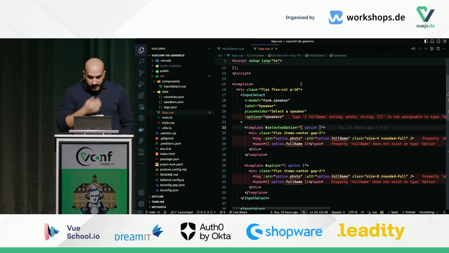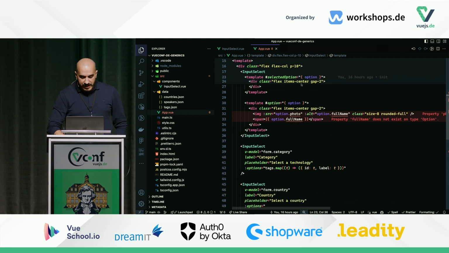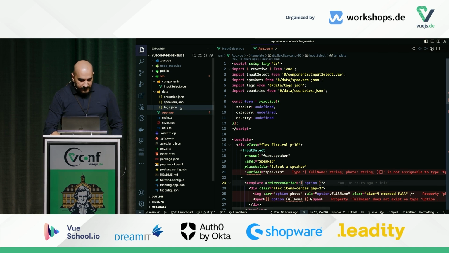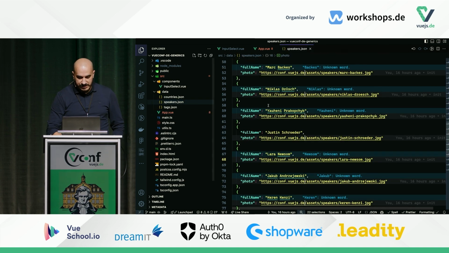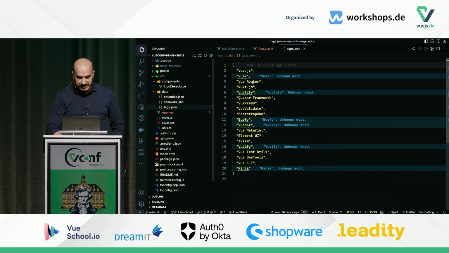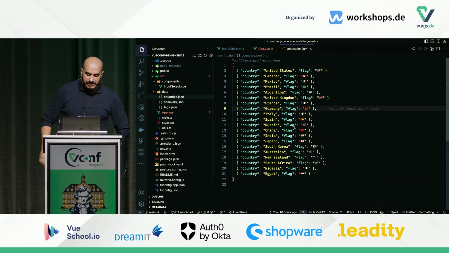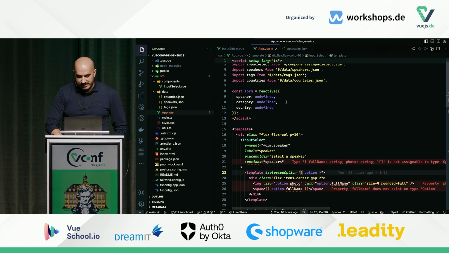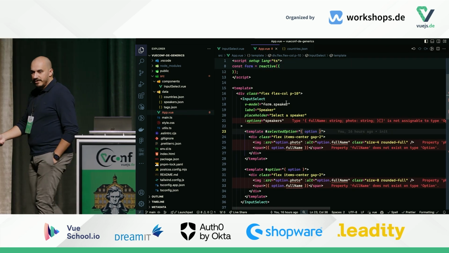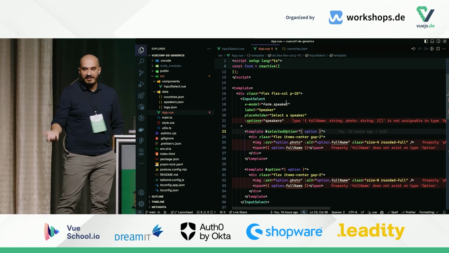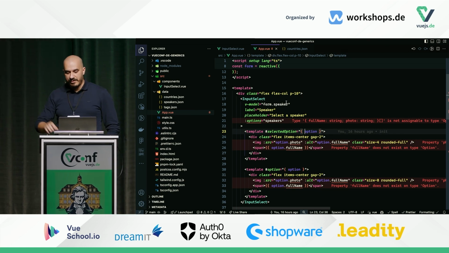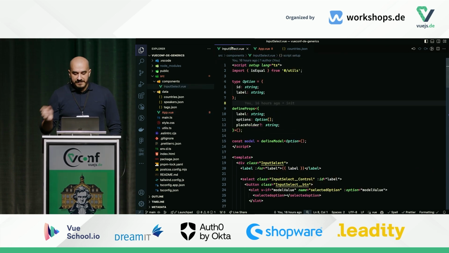So if we go here, we have an array of speakers, which has a full name and, if I go to the JSON, a photo. Tags is just an array of strings. Country is an array of country and a flag. And every data structure is different. So what you end up doing is you map them until they match whatever the component is expecting. But it should be the other way around. And generic types allow you to do that.